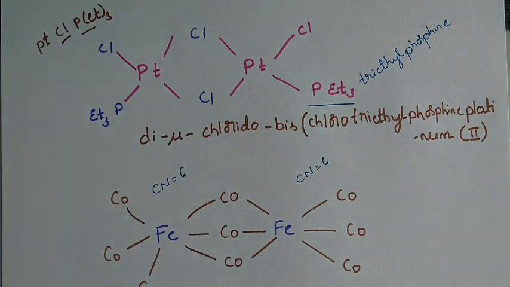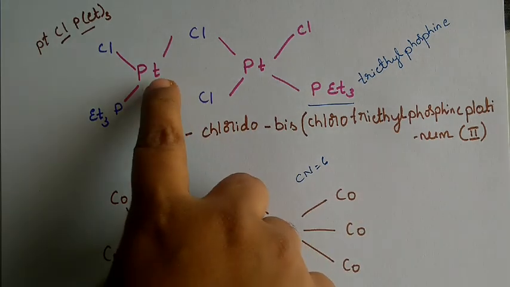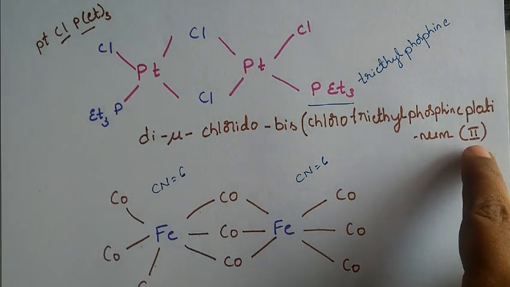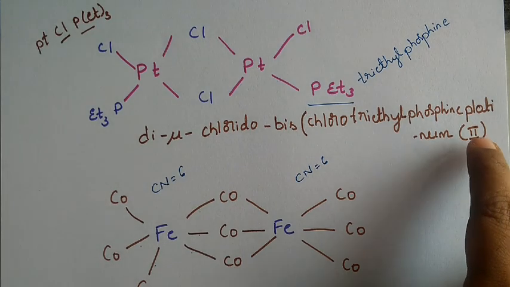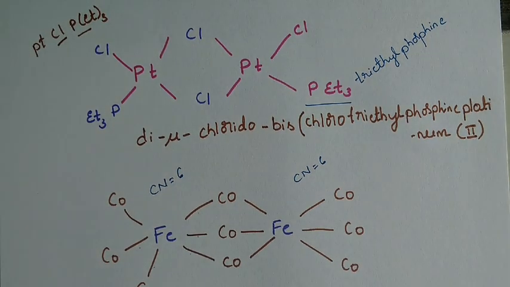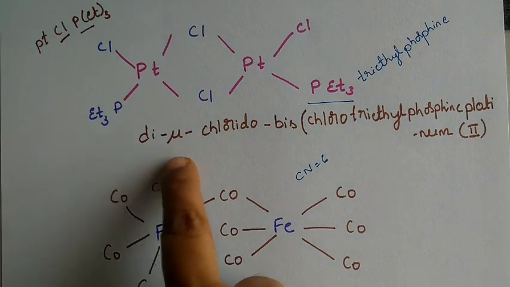So how to calculate this oxidation number? Already we have discussed in our theory that with the help of the charges on the complexes, we can easily calculate the oxidation number. So we can name in this form.